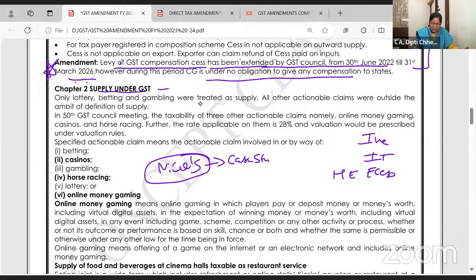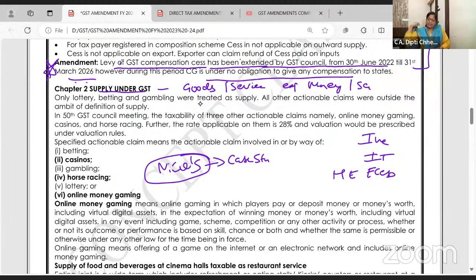Let us continue now with the place of supply. Simple thing. Supply includes supply of goods also and services also, except money. GST is not levied on money and securities. Yeah, ma'am, this was something basic we studied in supply.